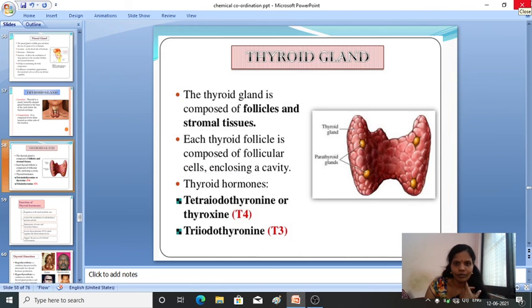Thyroid gland, which will produce two hormones. One is tetraiodothyronine or thyroxine, and the other is triiodothyronine.